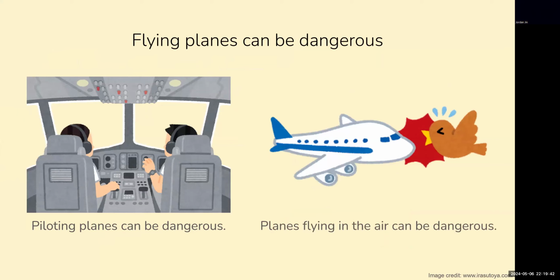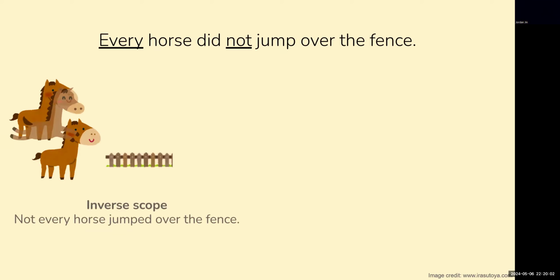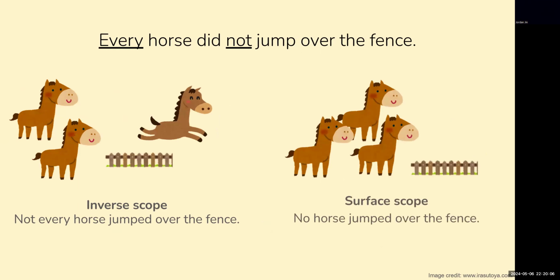For our research, we'll look at a specific type of ambiguous sentences called quantifier negations. These are sentences with a quantifier such as every, each, or all, with a negation following it within the same clause. One example of this sentence is every horse did not jump over the fence. This could mean not every horse jumped over the fence, or no horse jumped over the fence.